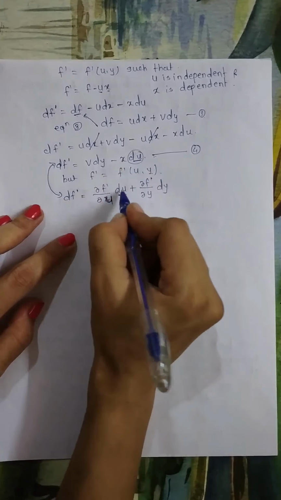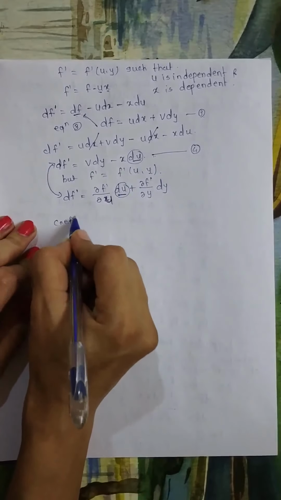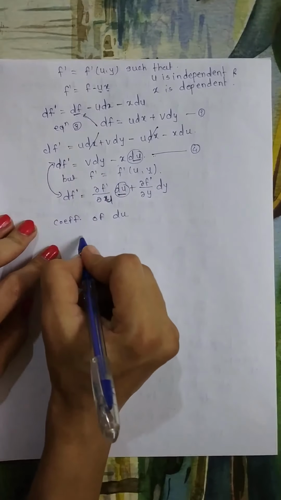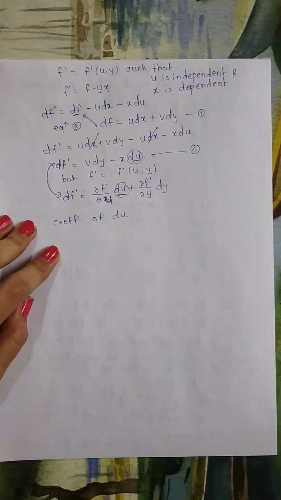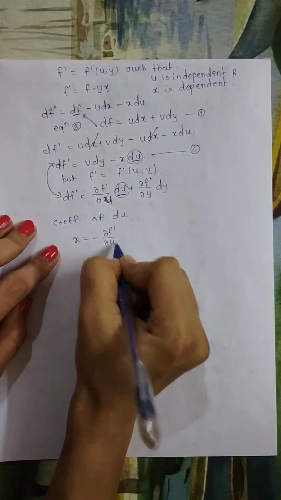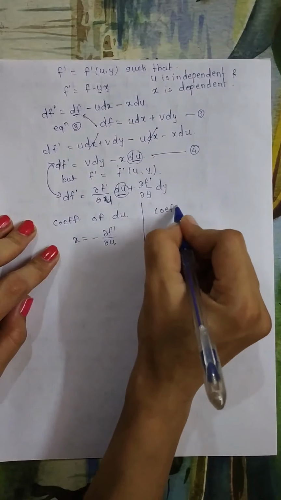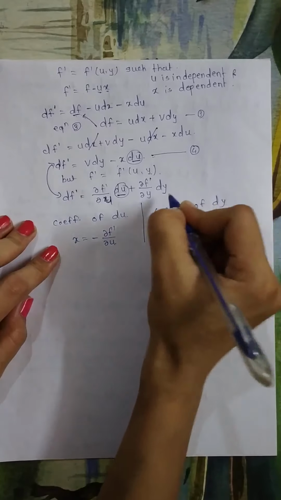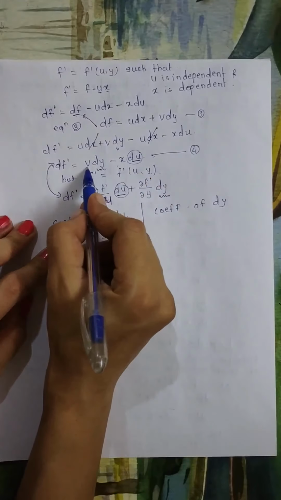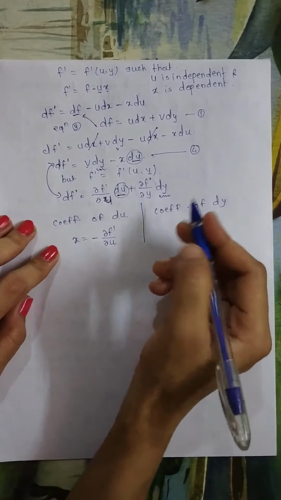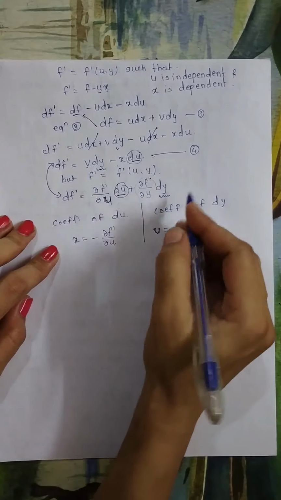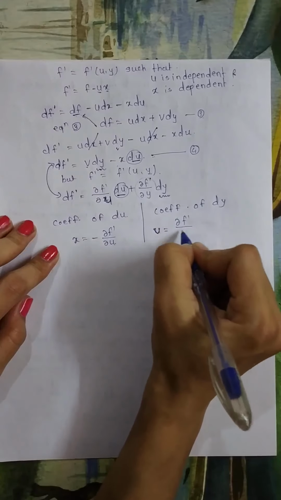If we compare the coefficient of du, the coefficients are x with a negative sign and ∂f dash/∂u. This means we get x as minus ∂f dash/∂u. By comparing the coefficient of dy, here it is v and here it is ∂f dash/∂y. This implies that v is equal to ∂f dash/∂y.